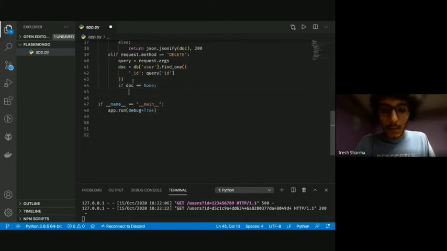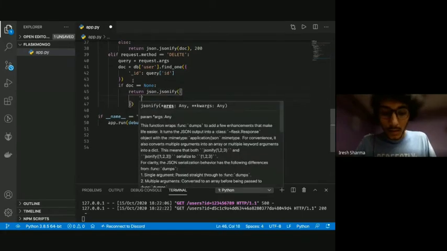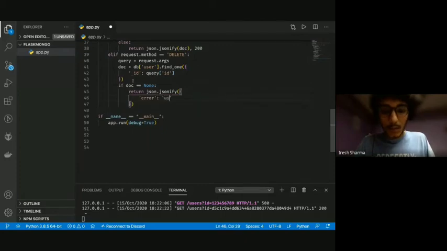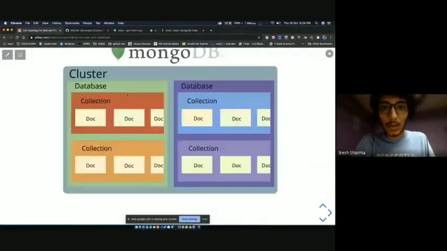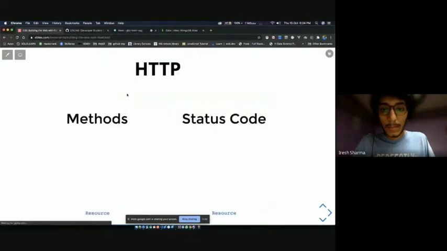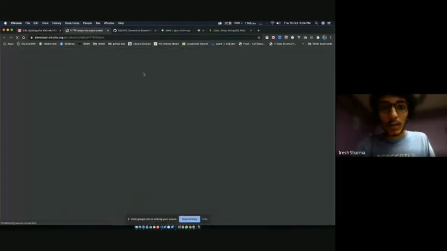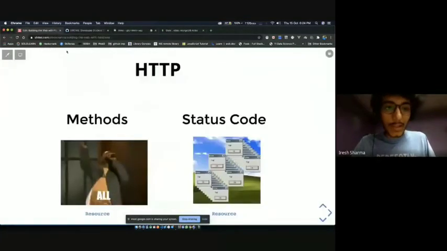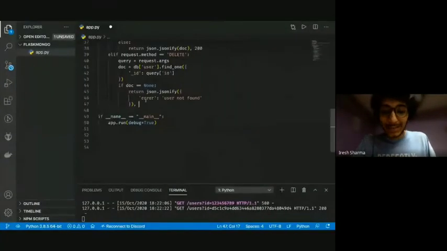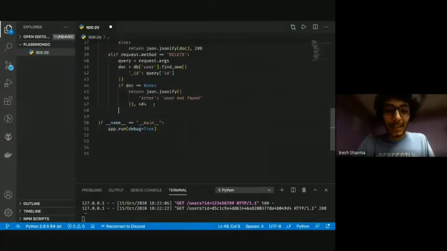none, I'm going to return json.jsonify error, user not found, and we're actually going to use a perfect status code for that. So let me just find the status code. Actually wait, I can just use 404 because user not found. So yeah.